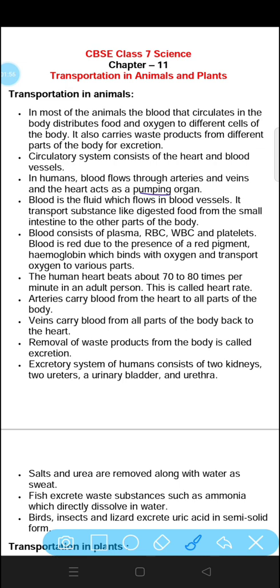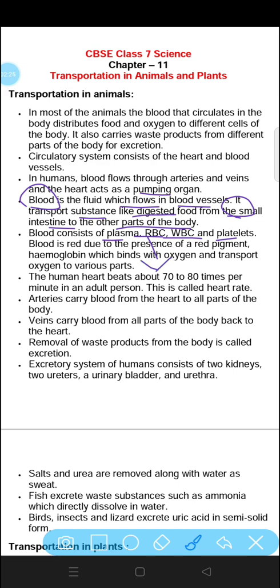Blood. What is blood? Blood is a fluid which flows in blood vessels. It transports substances like digested food from the small intestine to the other parts of the body. The food that we eat gets digested in the small intestine, and from there it is transferred to the different body parts through blood only. Blood consists of plasma, RBC, WBC and platelets.